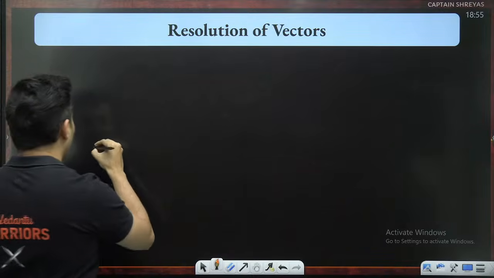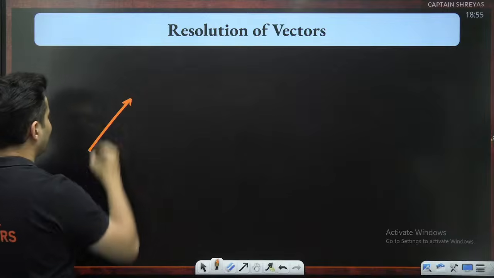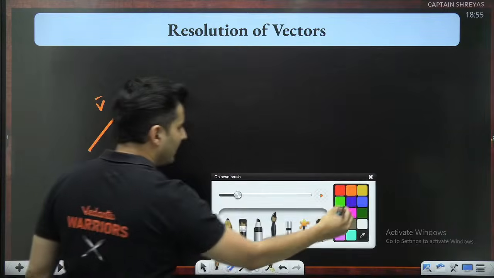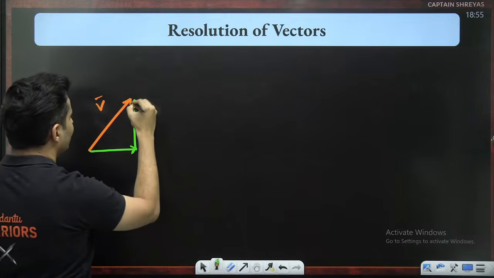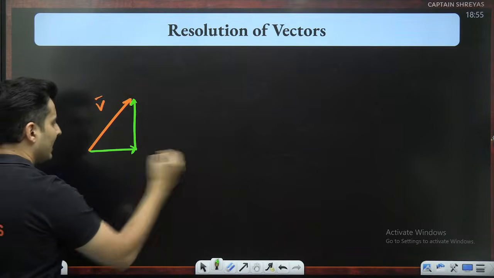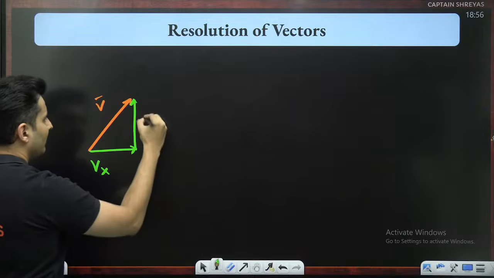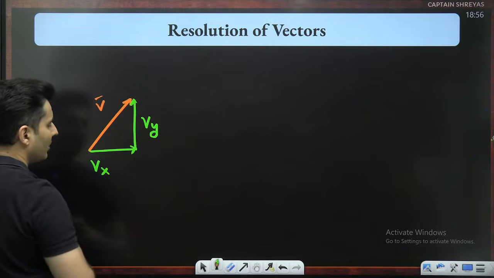Observe this. Imagine there is a vector like this and you split it into two components, one here and one here. If this is the x-axis, I will call this the x component. If this is the y-axis, I'll call it the y component.